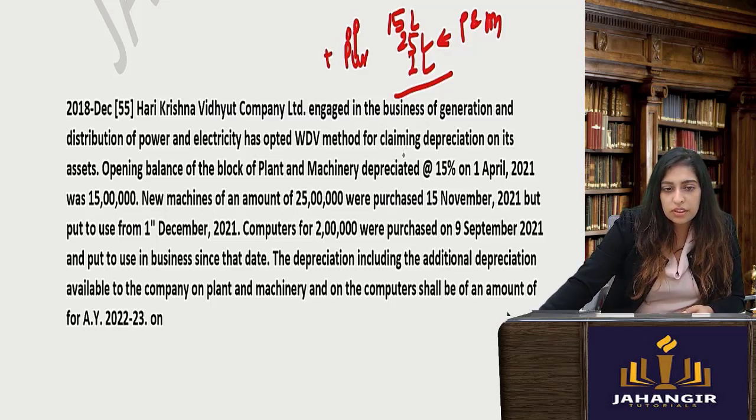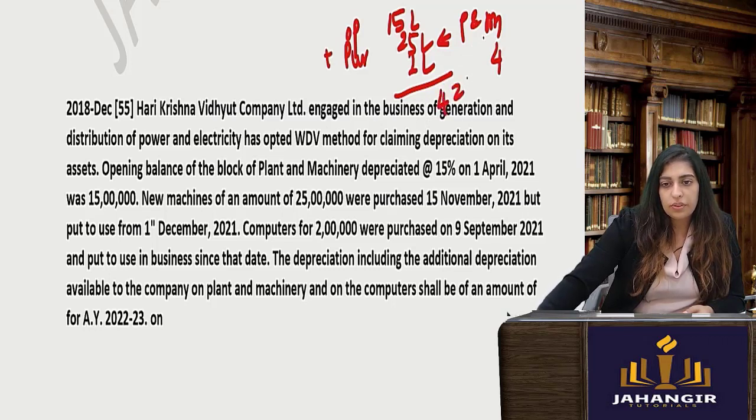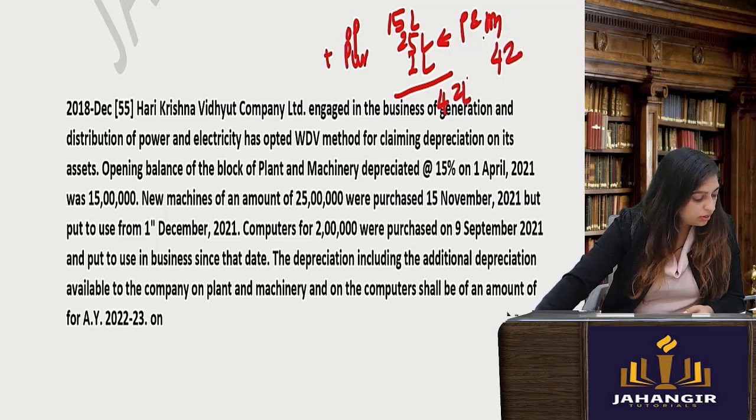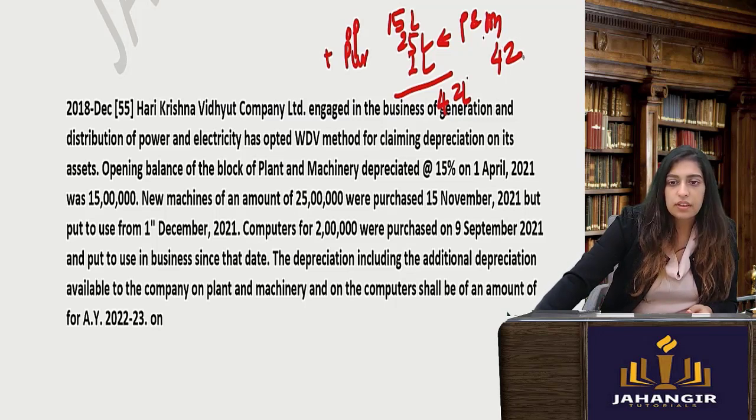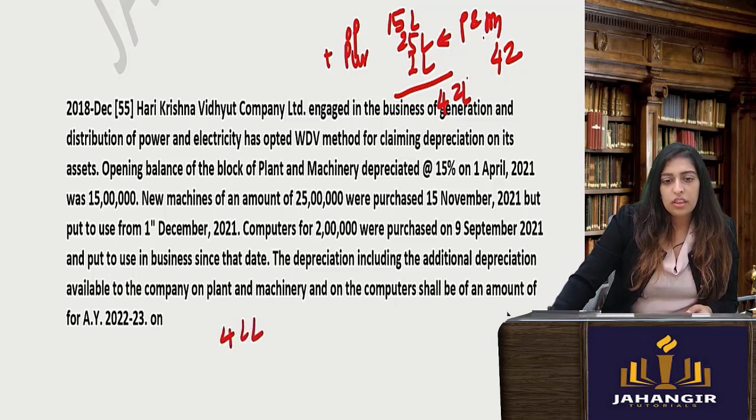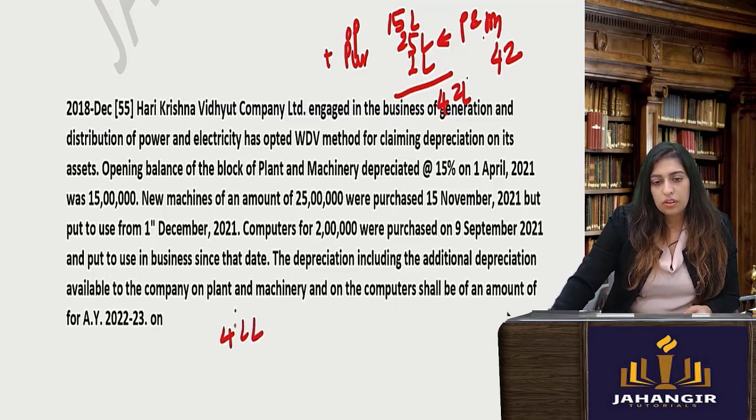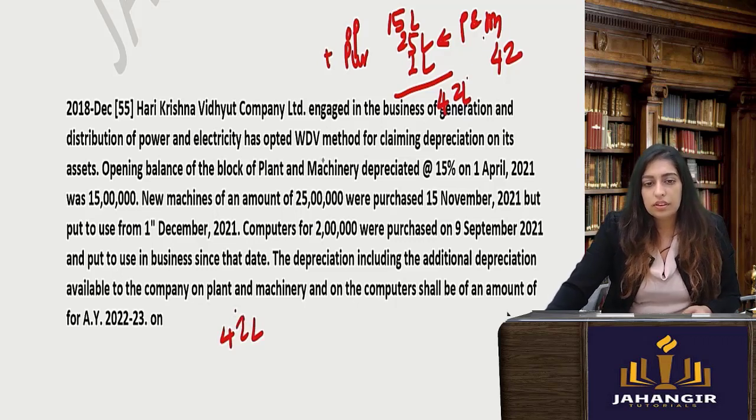Out of which 42 lakhs, the depreciation including additional.